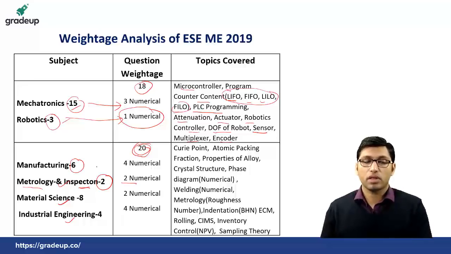From manufacturing, there were 6 questions. Out of those 6 questions, there were 4 numericals. From material science, there were a total of 8 questions. Okay, so the major weightage was given to material science this time in ESE 2019, and out of those 8 questions, there were 2 numericals from material science. 1 was from phase change diagram and 1 was from electrochemical machining. Okay, and in industrial engineering, there were a total of 4 questions, and those 4 questions were numerical.